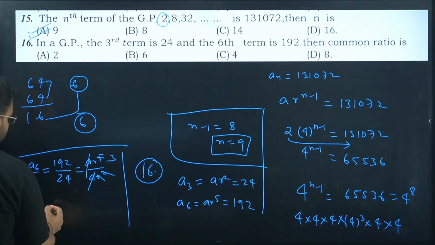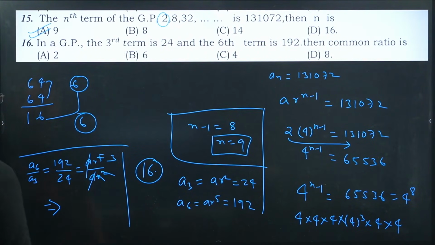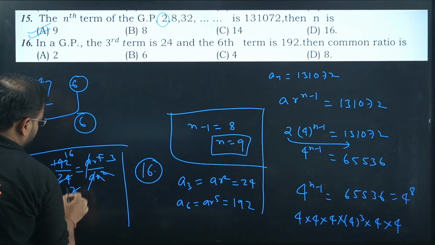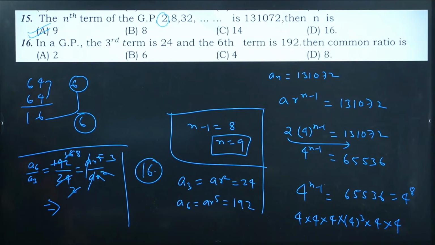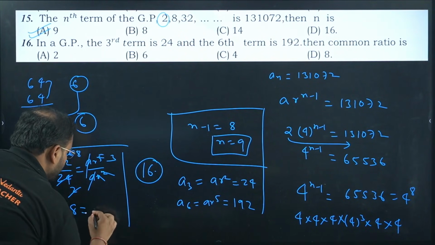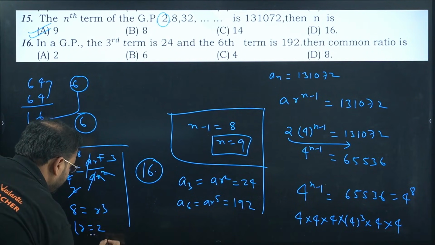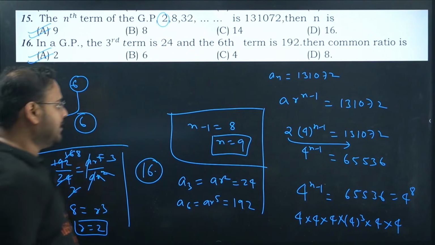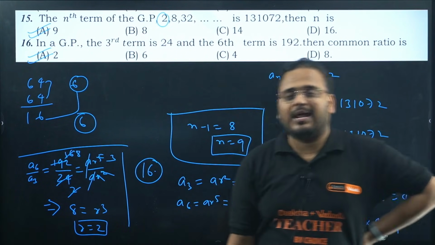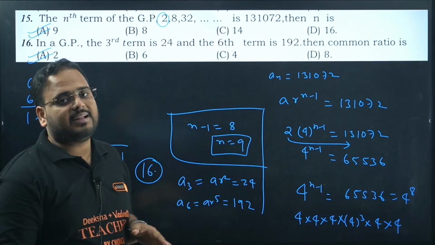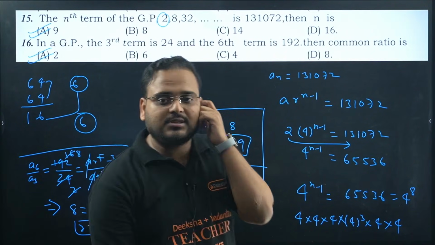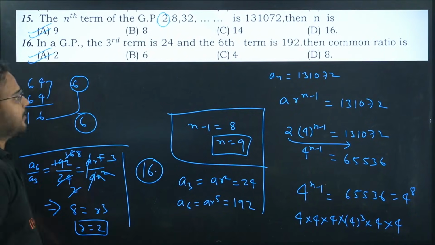And 24 times what is this? Please check. Can I do with 12? 12 ones are 12, 12 twos are 24. I'm getting 8 over here. Yeah, 8 will work. 4 8s are 32, correct. So I'm getting this value as 8 equals R cube. R value is 2. Answer is A. If you're not sure, do your own calculation, please. Then only you get the complete understanding whether what I've done is right or not. Okay, this is clear. Can we move on? Yes, sir.